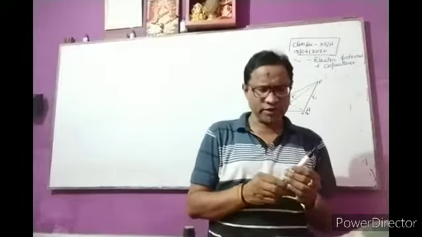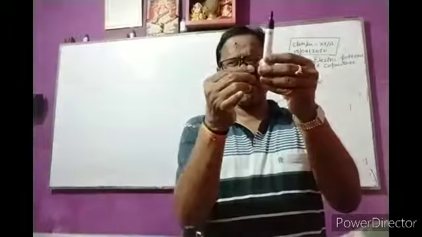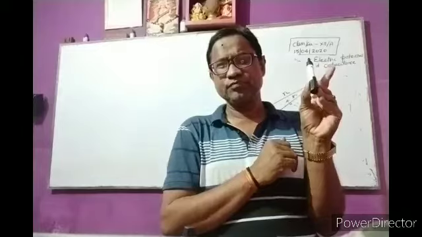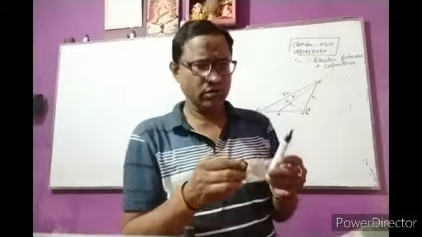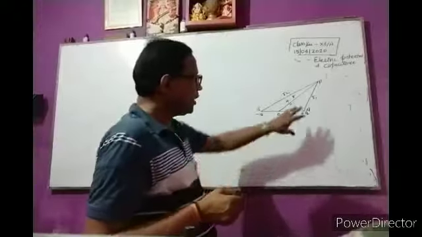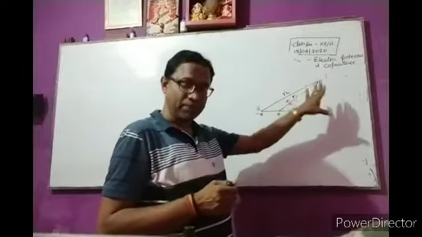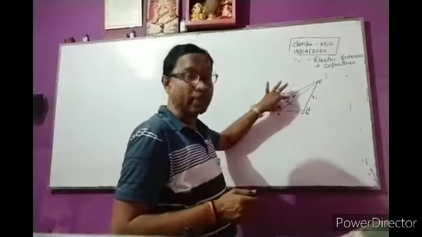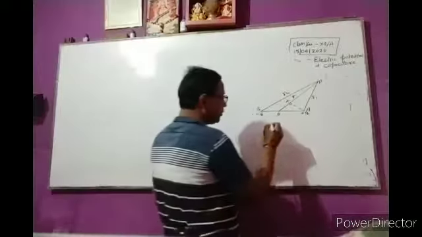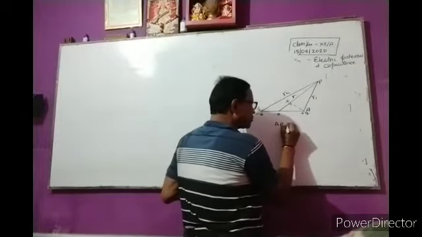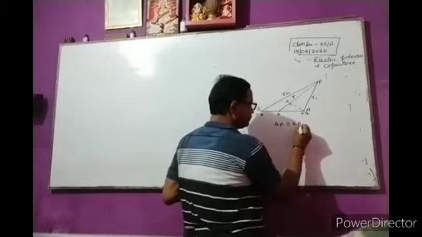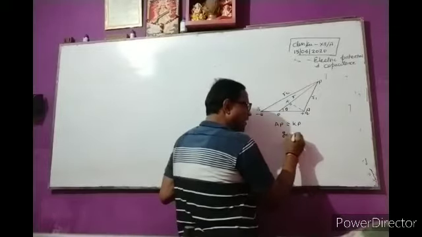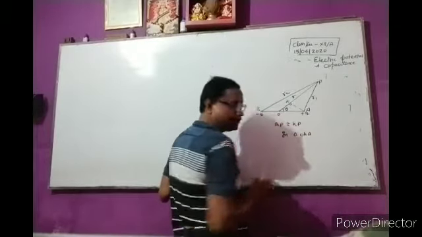Comparing AP and KP, this is the remaining part. Both parts are equal. Clear? So AP is approximately equal to KP, and the remaining part of this line is OK. So AP approximately equal to KP. Clear? This angle theta is in the right angle triangle OKA.